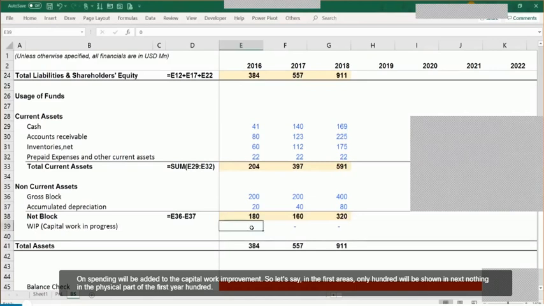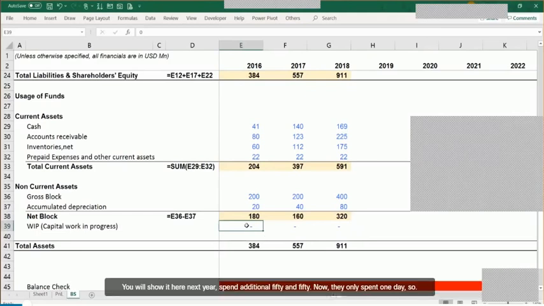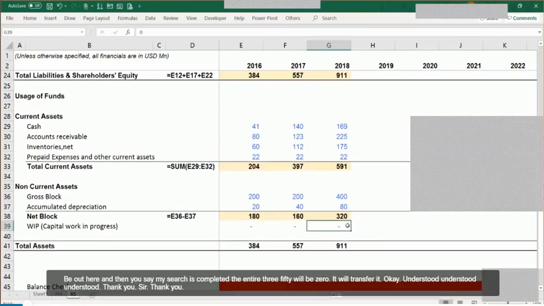Next year you again spend nothing in the assets, so this is basically part of the assets only. So first year you spend 100, you will show it here. Next year you spend an additional 50, it will become 150 now. Third year you spend 200, so it will be 150 plus 200, 350 out here. And then you say my asset is completed, the entire 350 will become zero, and you will transfer it to the gross block. Okay, understood. Thank you, sir.